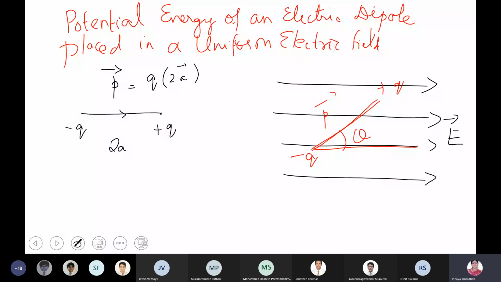Please understand, boys, in whatever orientation you place an electric dipole in an electric field, the electric field will apply a force. What is it that the electric field will finally do? It rotates the dipole. And finally, in which orientation will your dipole be present?